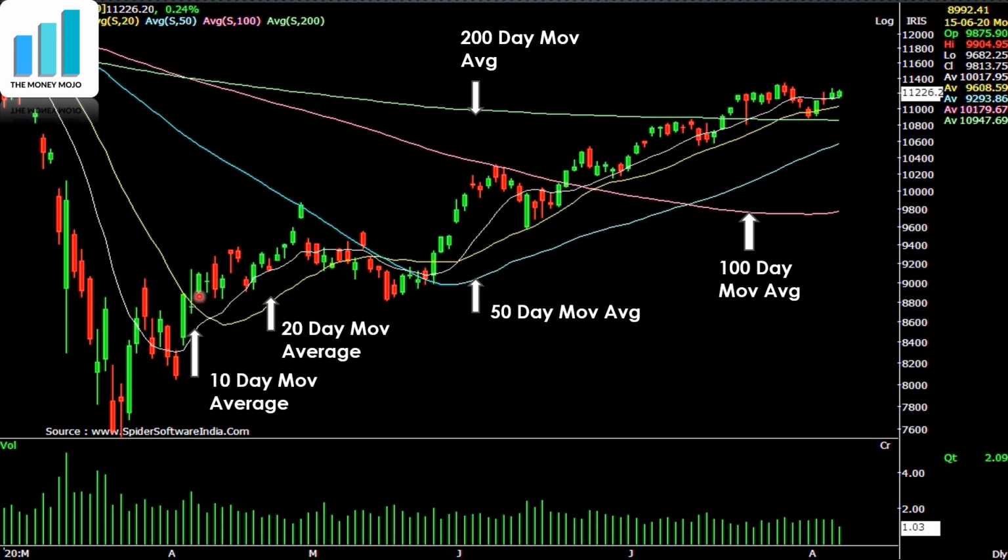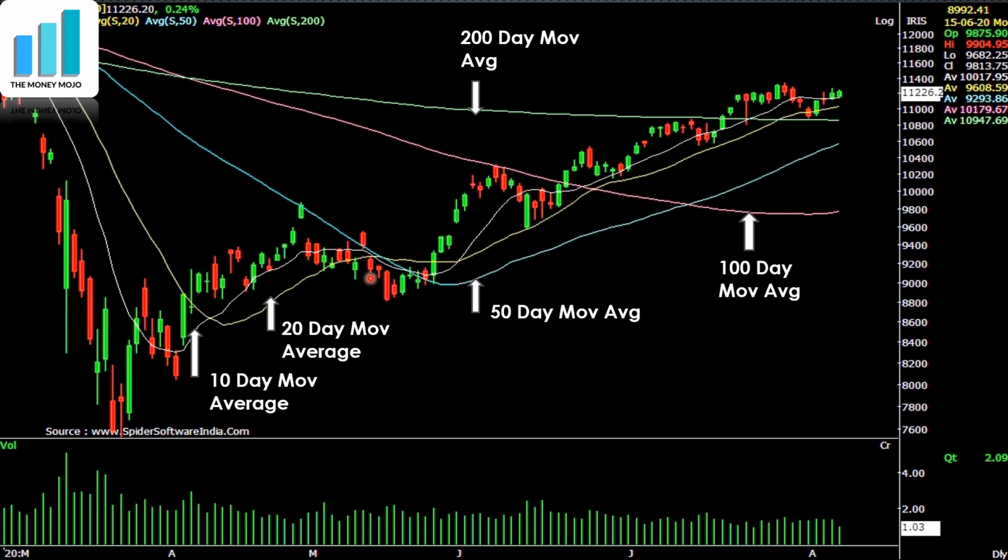So then again it closes above the 20-day moving average here. So we now know that Nifty is not only just above the 10-day average traded price, it is also above the 20-day average traded price. And then this continues until it again breaks below the 20-day and then breaks below the 10-day slightly, then goes out above, etc., and then we see this happen.